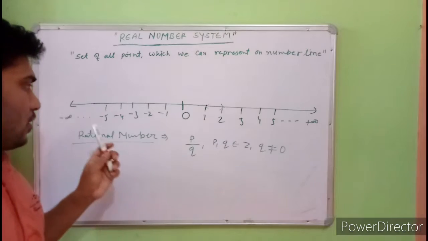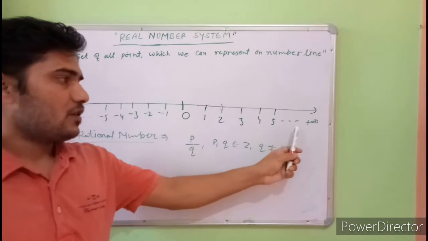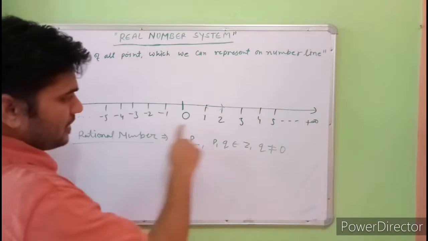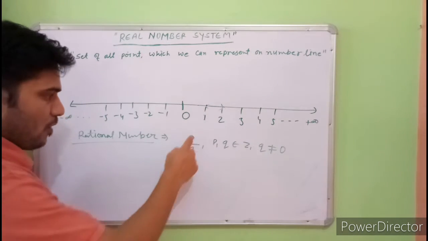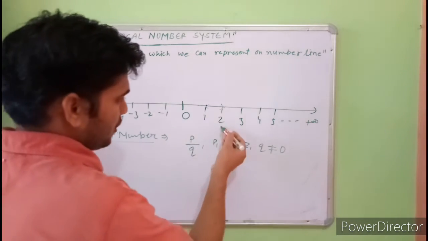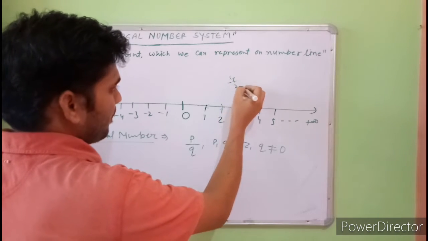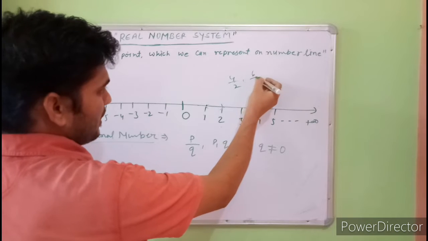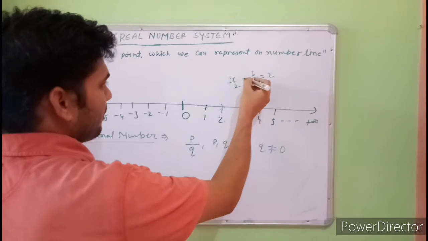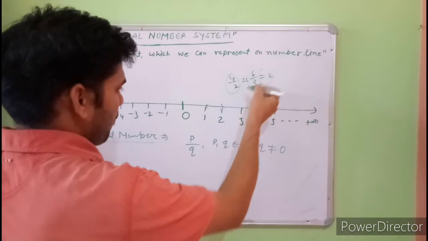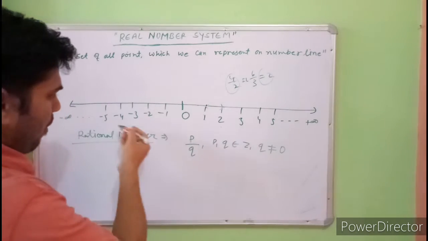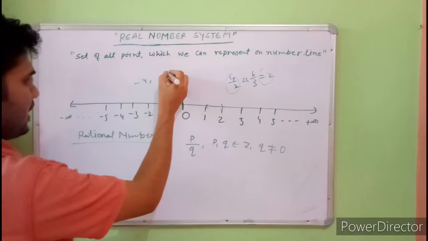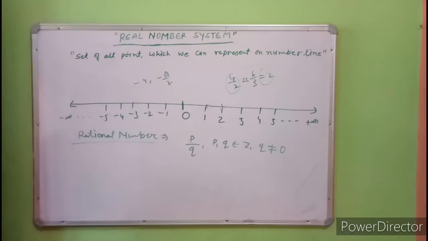It means that all integers are rational numbers, because all integers we can write in the form of p upon q. Suppose it is 2, we can represent 2 in the form of 4 by 2, 6 by 3. Negative numbers also: -4 we can represent as -8 by 2.